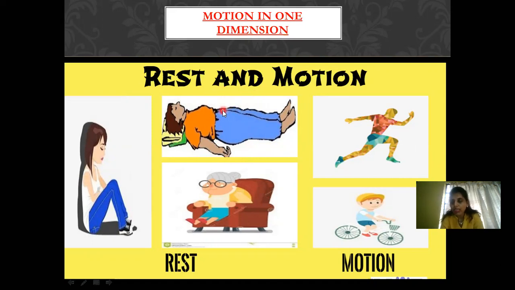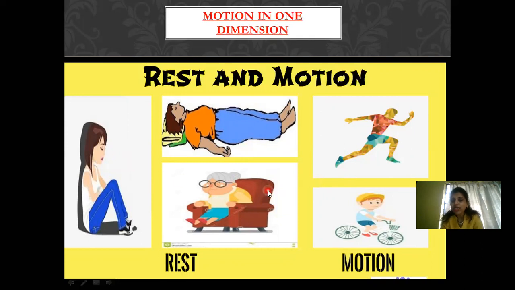So in physics, whenever we say that the body is at rest or body is in motion, we are talking with respect to the frame of reference. This man who is running, with respect to the surrounding objects, his body is going to change position every time. So that's the reason it is said that his body is in motion. Even with this boy, it's going to be the same. When he's cycling, his body and the body of the cycle are going to change the position with respect to the surrounding objects.